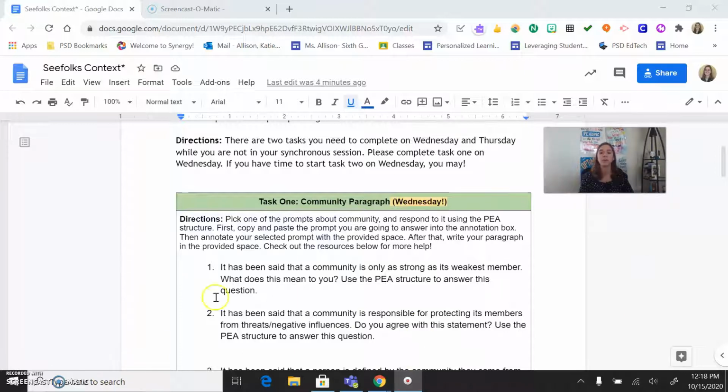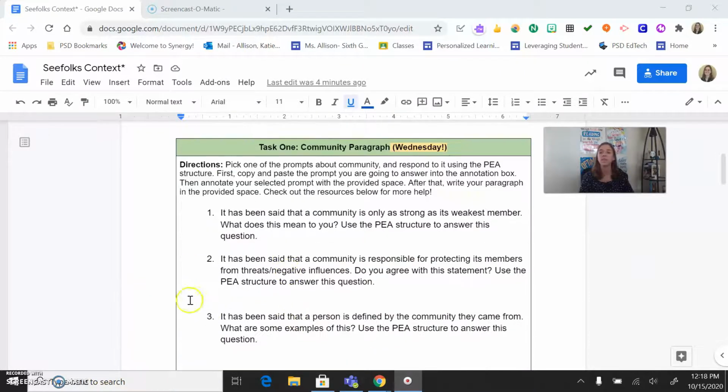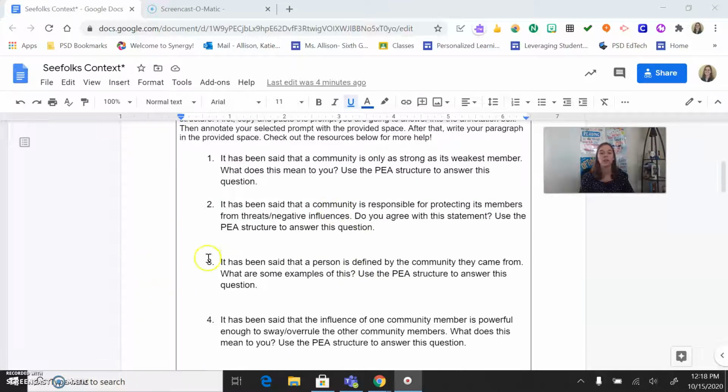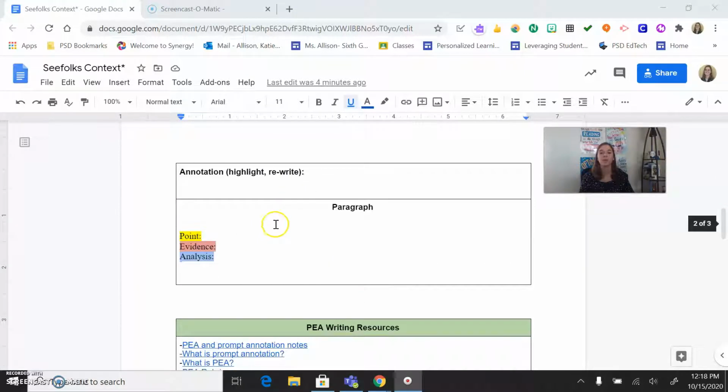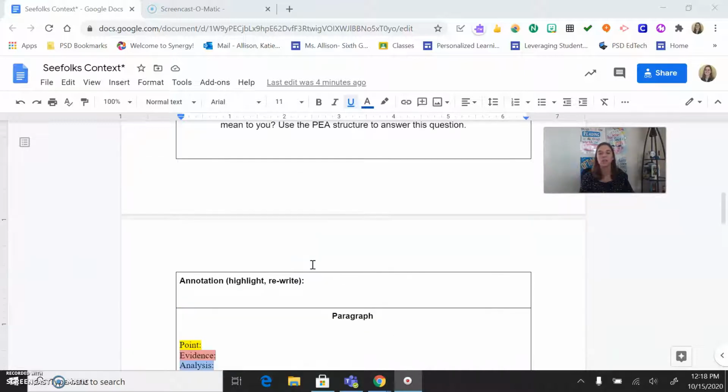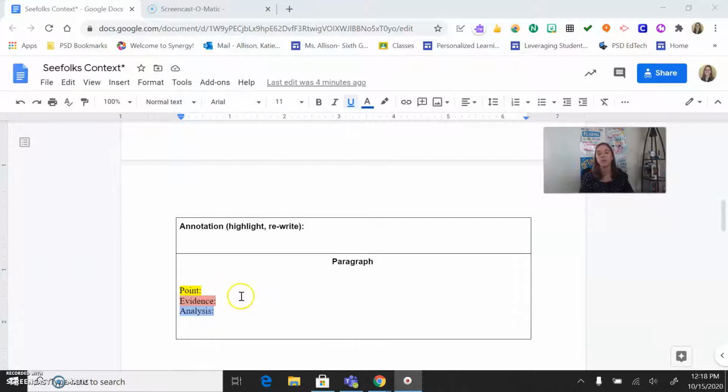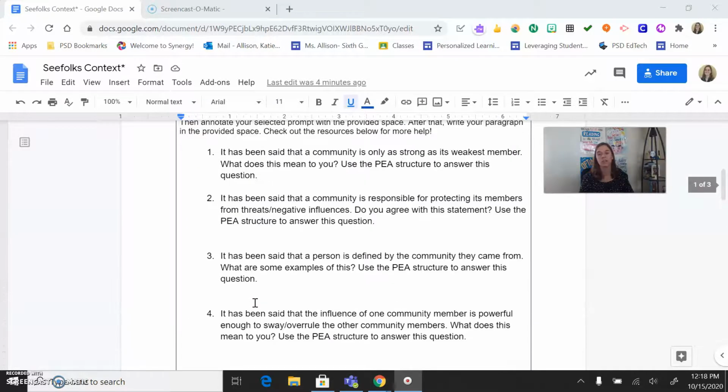So this one is your PEA paragraph. You're going to pick one of these 4 prompts and do your best to write a PEA in response, okay? So first you're going to go ahead and pick your prompt. And then down here, we can annotate that prompt. We're going to highlight and rewrite to make it make a little bit more sense. And then finally, you're going to write a point, evidence, and analysis for that to answer your prompt.